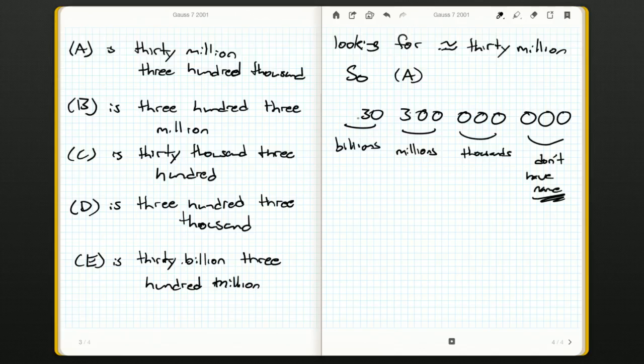So how many billions do I have? I have 30 billions. 300 millions. I have 000 thousands, so I don't say anything. And I have 000 of, I guess these might be called the units, but we don't say anything. These are just the hundreds and the tens and the ones.